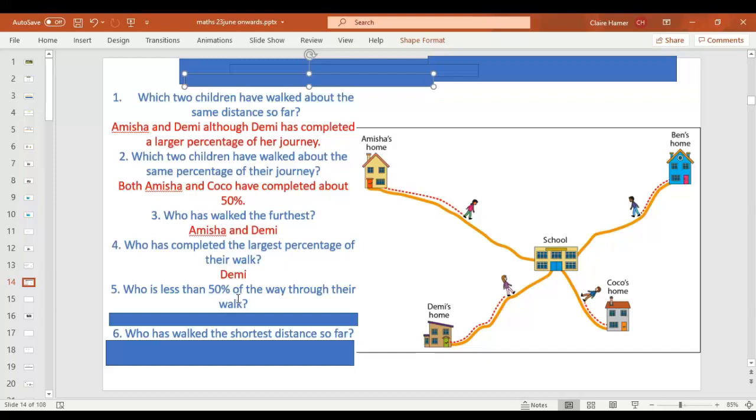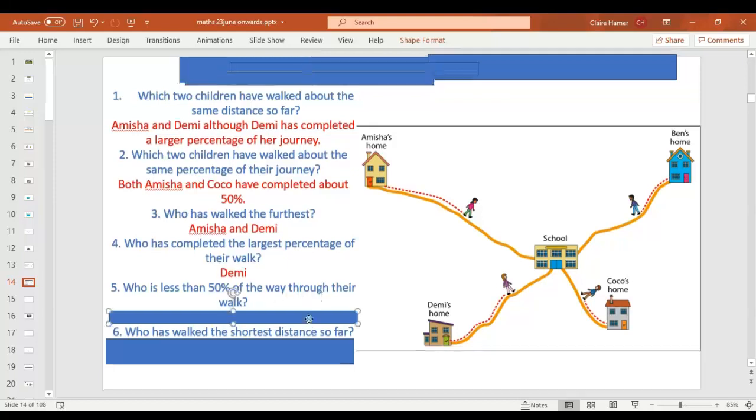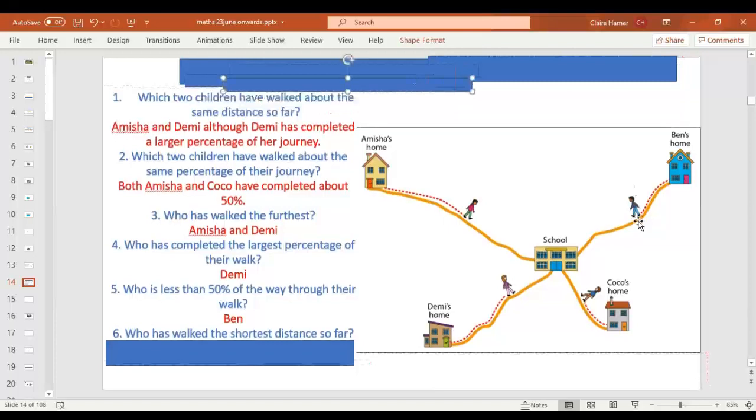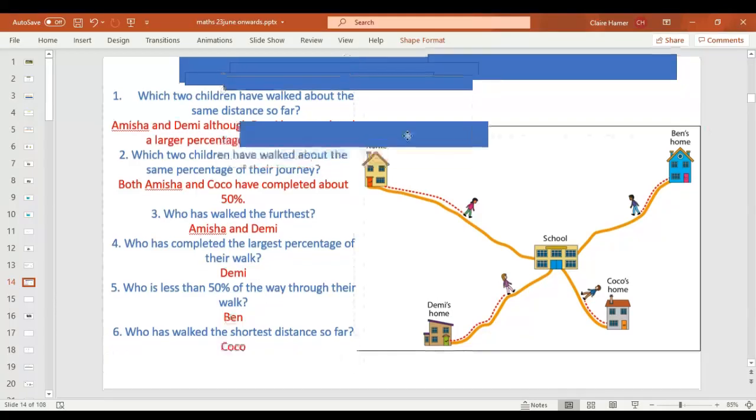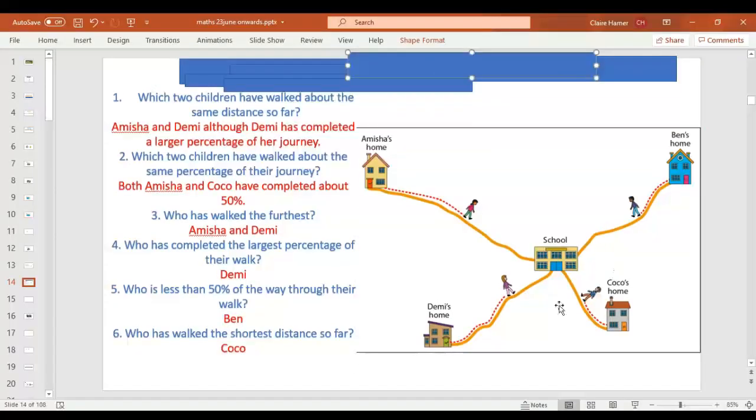Who is less than 50% of the way through their walk? Ben. Okay, he's not got halfway yet. He's close, but the others have passed 50% or they're on 50%. Who has walked the shortest distance? So we're not talking about percentages. Coco. Okay, Coco's journey is the shortest, but if we compare the red lines, that is shorter than any of the others. So it's important to remember the difference between percentage and the actual amount, for making sense.